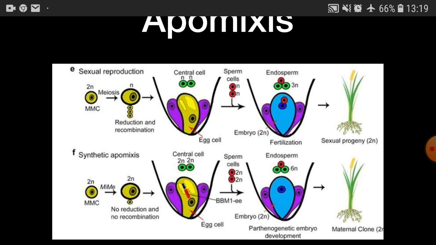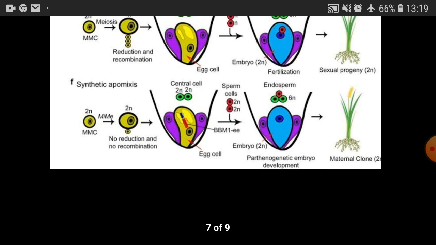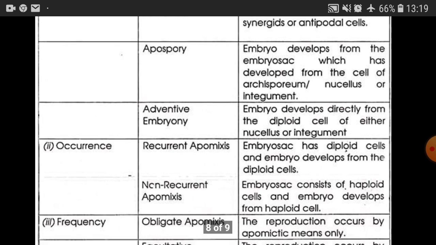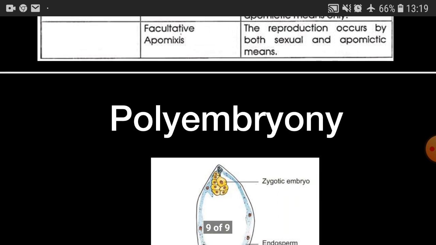This is formed here without fertilization. The above embryo is 2n after fertilization, but in the lower diagram the embryo is having 2n ploidy parthenogenetically. Is that clear? You can see in this table also, all these definitions are given, and you can go through them. Go through this table please.